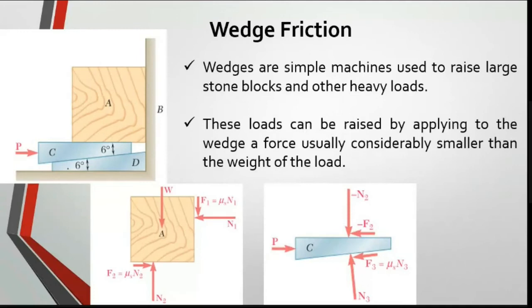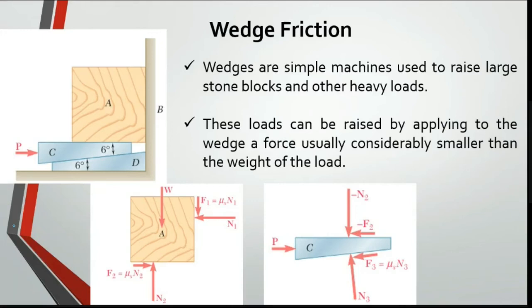That particular object we are using, we call a wedge. The force you apply here is lesser compared to lifting the object directly. That's why we use this wedge. Whenever you apply a wedge, it is also related to a block.